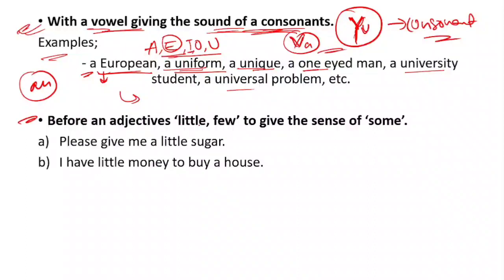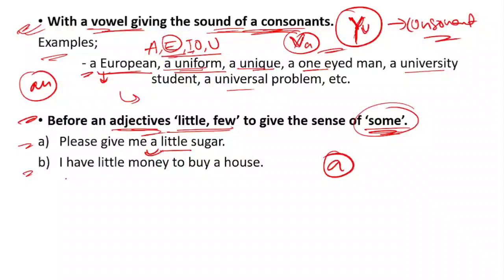Next, before adjectives like little and few that give the sense of some. In the case of an adjective, if the sentence or particular word is giving a sense of some, like little, few, there we will be using a. For example, here: please give me a little sugar. Here, the word little had come. That's why we are using a. If the adjective is giving the sense of some, meaning some minimum or a very small thing, here we will be using a.